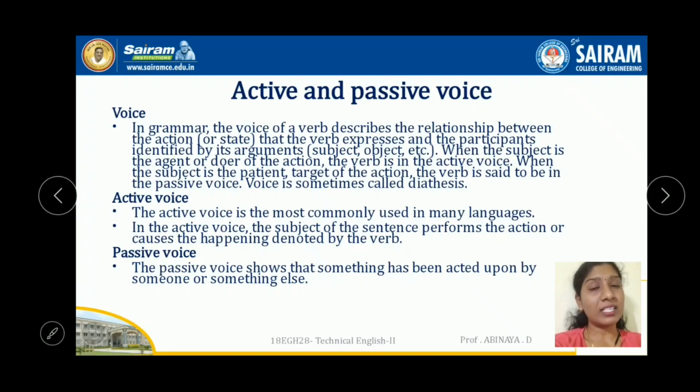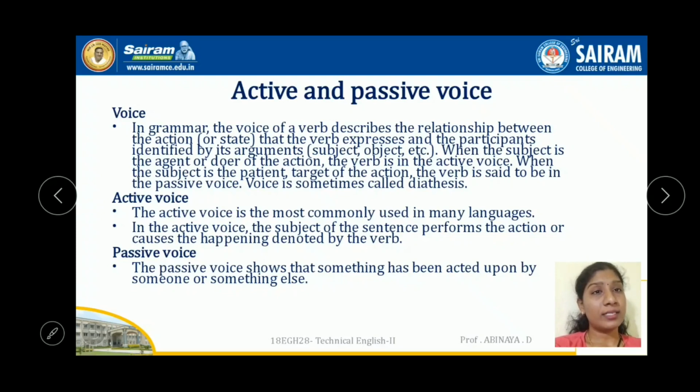So, in active voice, what may be the structure? I already told you, in a grammar sentence the basic structure is subject and verb, and next to the subject and the verb there may be an object or an adjunct. When the object is there in the sentence, then only it can be changed into active or passive, right? Okay, so let us see first the active voice.